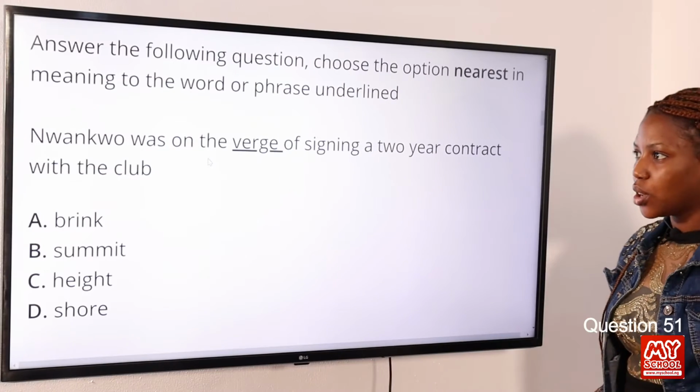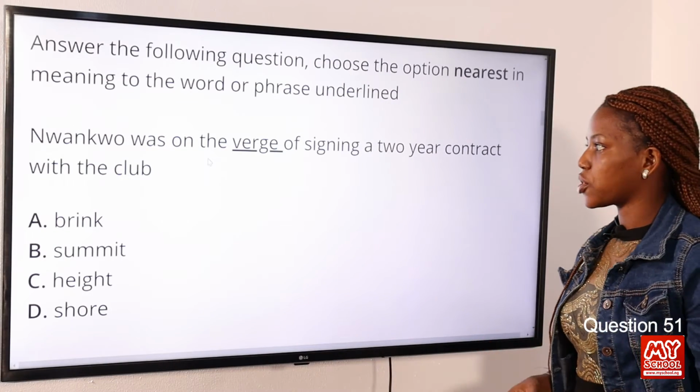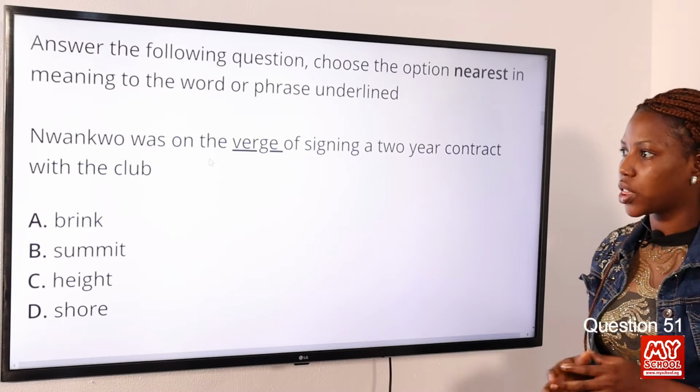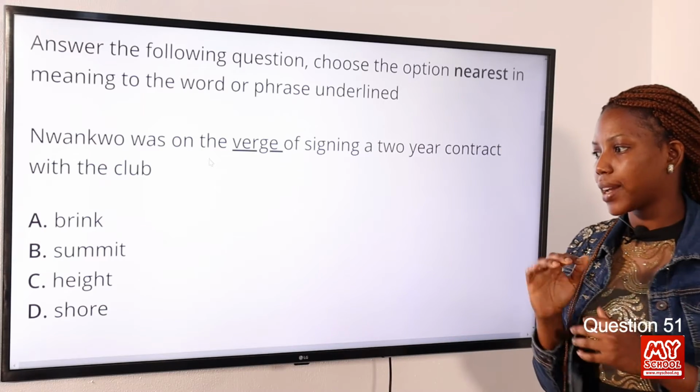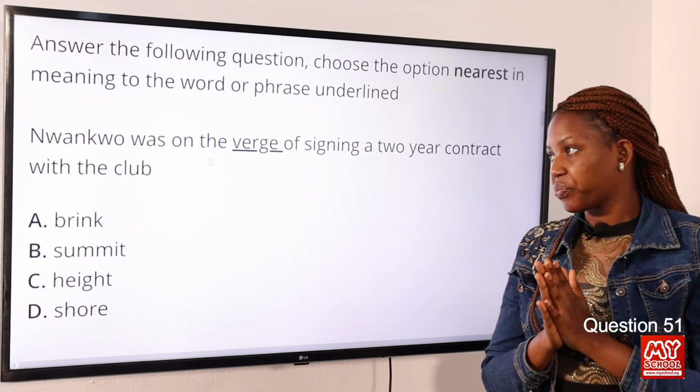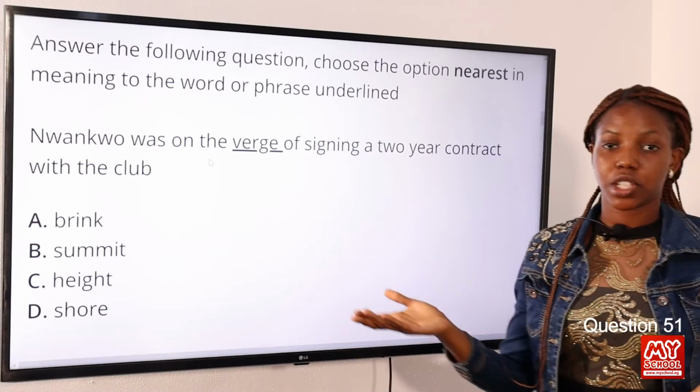Question 51. Nwankwo was on the verge of signing a 2-year contract with the club. Option A, brink. Option B, shore. Option C, height. Option D, show. Now, the answer to this question is option A, brink.